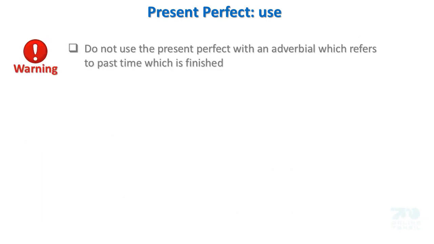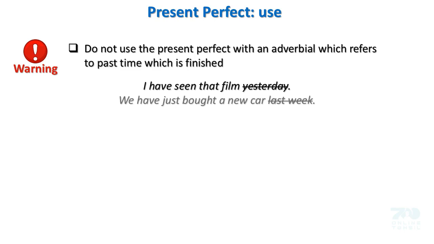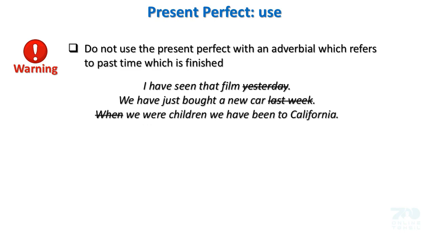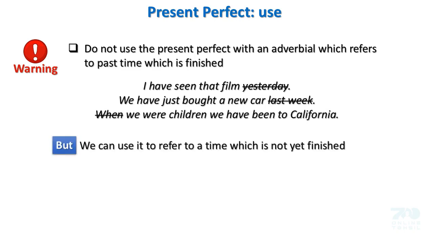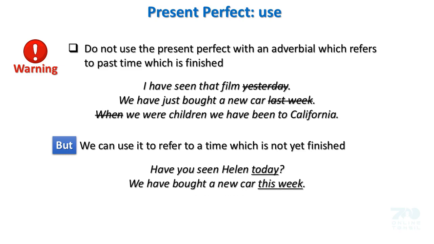Warning: do not use the present perfect with an adverbial which refers to past time which is finished. So we can't say, I have seen that film yesterday. We have just bought a new car last week. When we were children, we have been to California. But we can use it to refer to a time which is not yet finished. Have you seen Helen today? We have bought a new car this week.